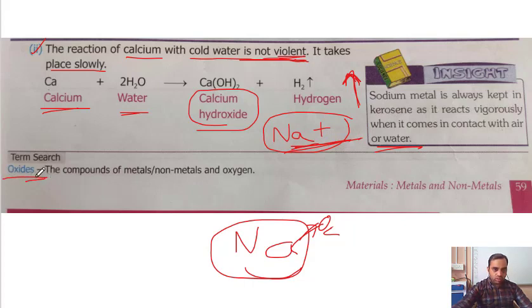Okay. Now, what is oxide? The compounds of metals and non-metals with oxygen. So when a metal or non-metal reacts with oxygen, it forms metal oxide or non-metal oxide.